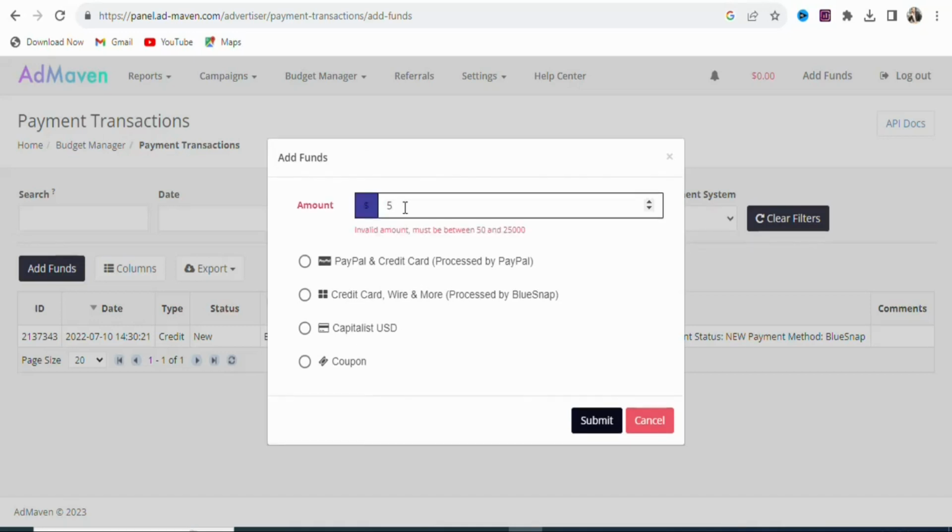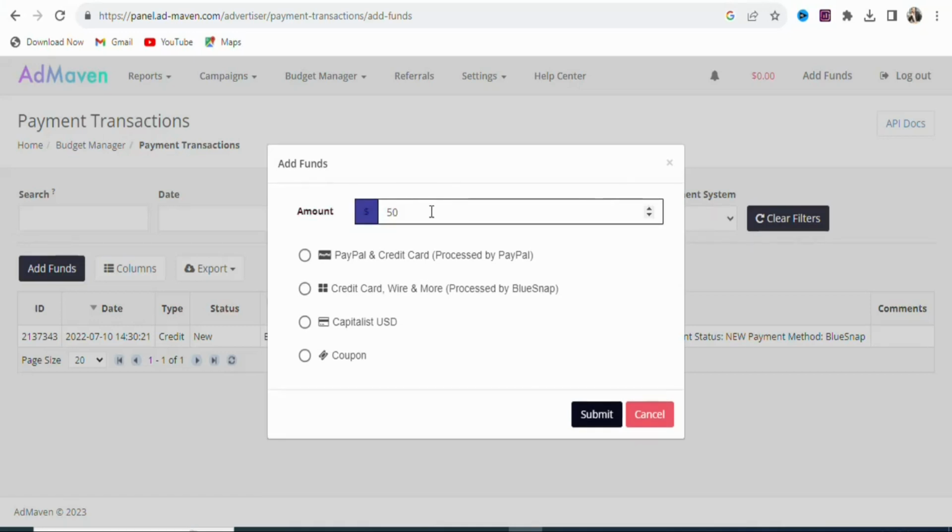So you can enter $50. You can see $50. That is the minimum amount that you can deposit into your account. As you can see, that is it. If you want, you can deposit $100, $60, $70, any amount that is above 50. You can deposit it into your account and then use it to run ads on this platform so that you can be earning money from home wherever you are in the world.